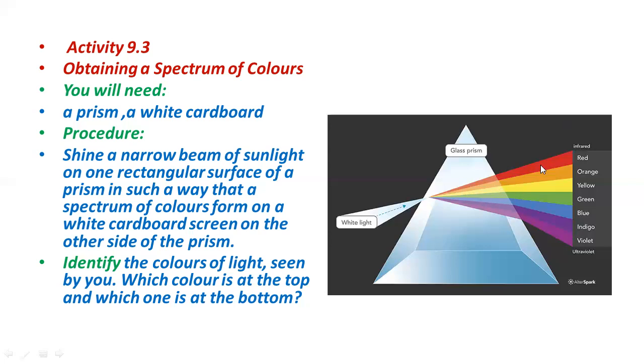Red color's wavelength is greater than the wavelength of indigo color. So the lesser the wavelength, the more the bending of light, or the greater the frequency. Smaller the wavelength, greater the frequency or bending, and greater the wavelength, lesser the frequency or bending.